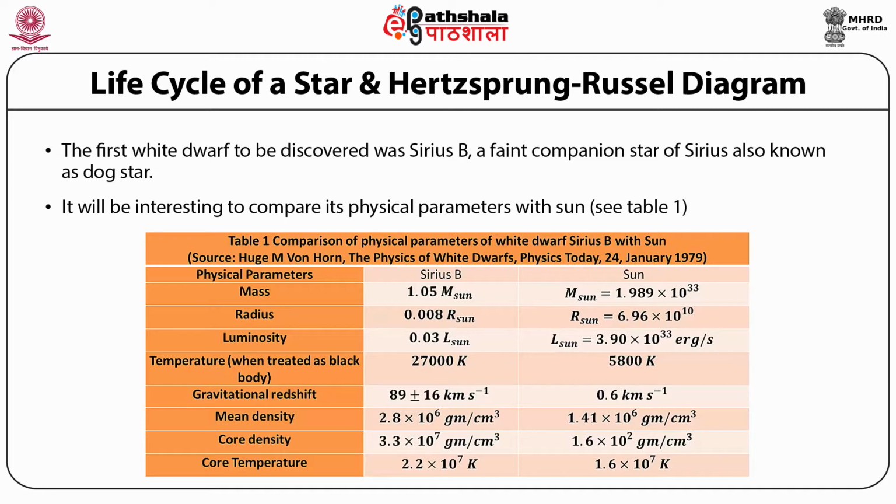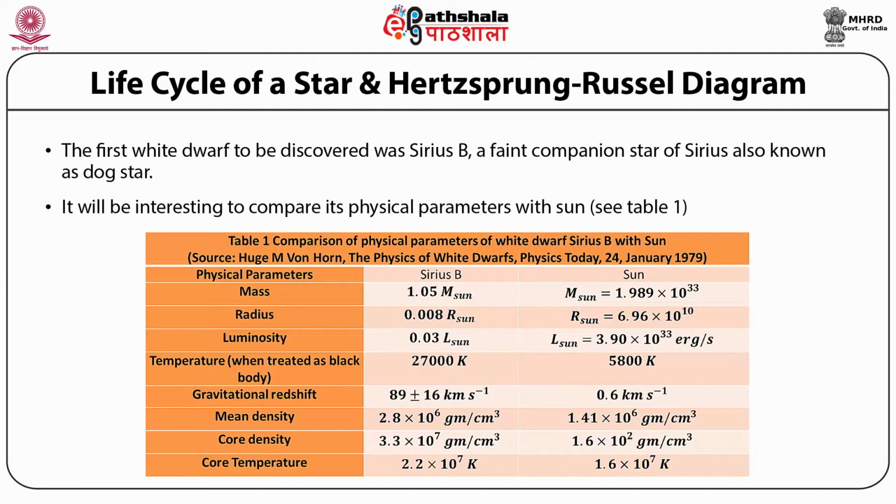Luminosity: it is 0.03 times the luminosity of the Sun for Sirius B, whereas the luminosity of the Sun is equal to 3.90 times 10 raised to the power 33 erg per second. Temperature, when treated as a black body, corresponding to Sirius B is 27,000 Kelvin, and of the Sun it is 5,800 Kelvin.